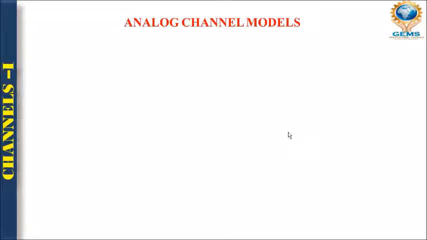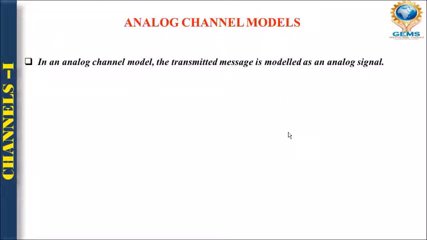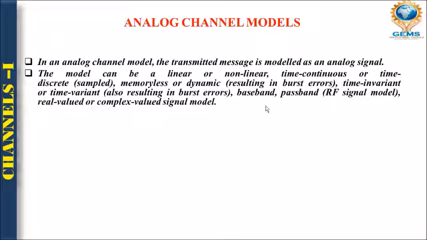So now let's talk about analog channel. In the analog channel model, the transmitted message is modeled with the help of analog signals, right? The model can be linear or non-linear, time continuous or time variant. Time variant is also known as time discrete. It may be memoryless, means analog channel may be memoryless, or dynamic. Dynamic means what?